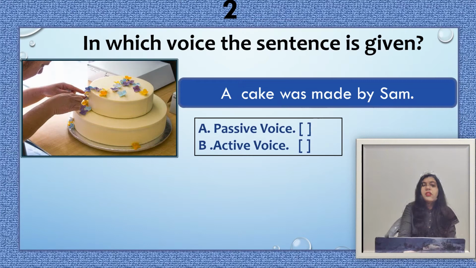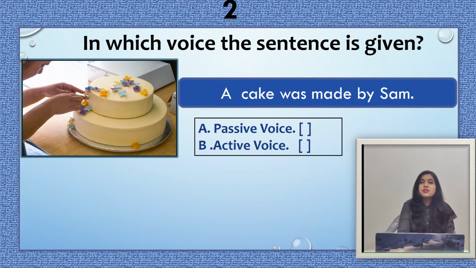The next question is: in which voice is the sentence given? The sentence is: A cake was made by Sam. The options are option A, passive voice, and option B, active voice. And your time starts.